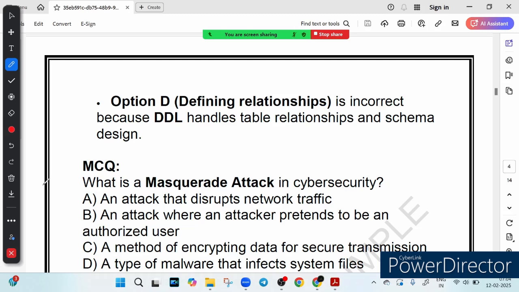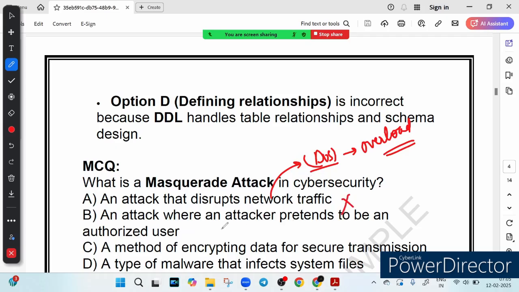Now let's break it down one by one. Option A says an attack that disrupts network traffic. This is actually what we call a DOS attack, or denial of service attack, where the attacker overloads a network to make it slow or unavailable, right? Masquerade attacks are different. They focus on impersonation and not disruption. For example, imagine thousands of fake users trying to access a website at once, making it crash. That is called a DOS attack, not a Masquerade attack. So option A is incorrect.